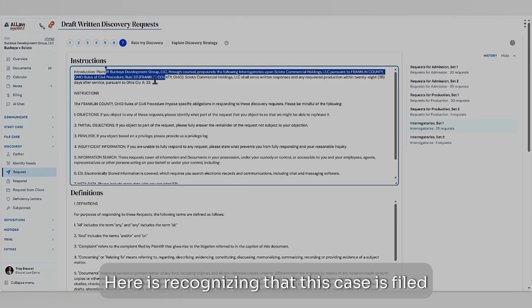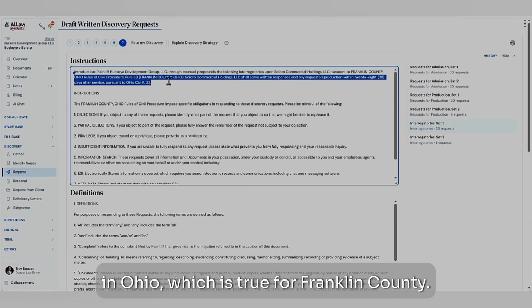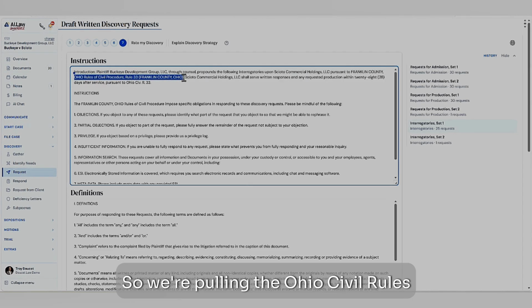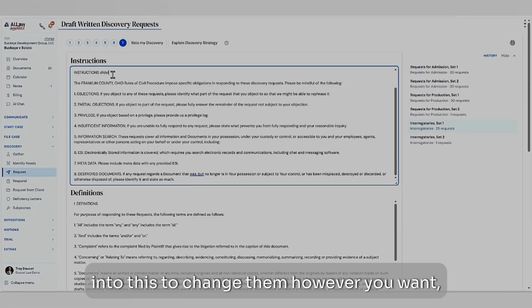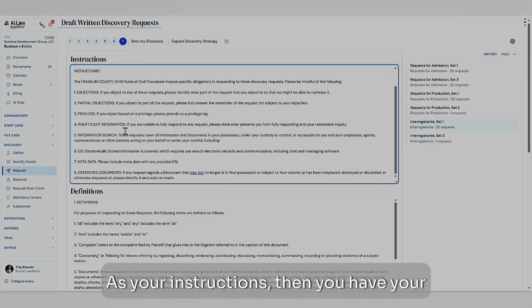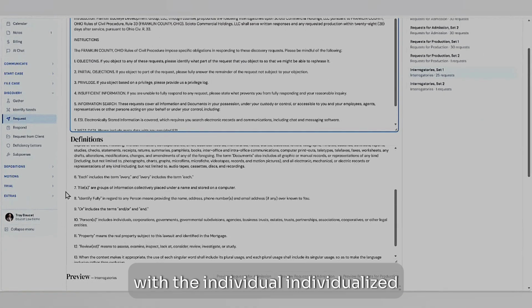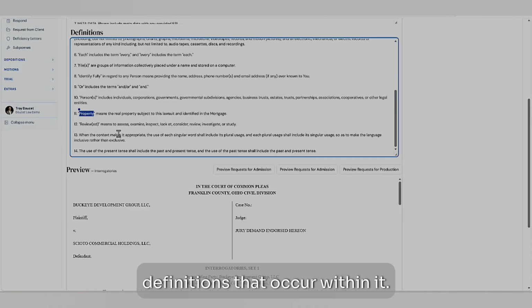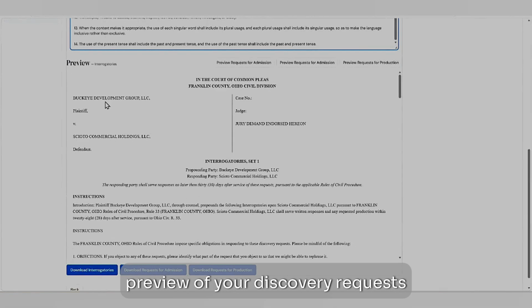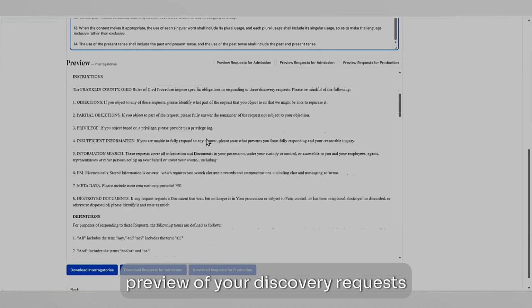Here is recognizing that this case is filed in Ohio, which is true, Franklin County. So we're pulling the Ohio Civil Rules of Procedure. The basic instructions, you can go and type into this to change them however you want, as well as delete anything out. As your instructions, then you have your definitions with the individualized definitions that occur within it. And then you're going to have your actual preview of your discovery requests below.